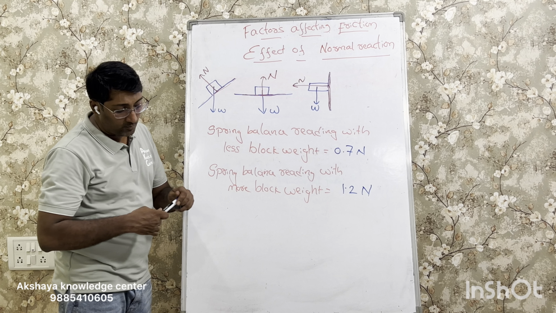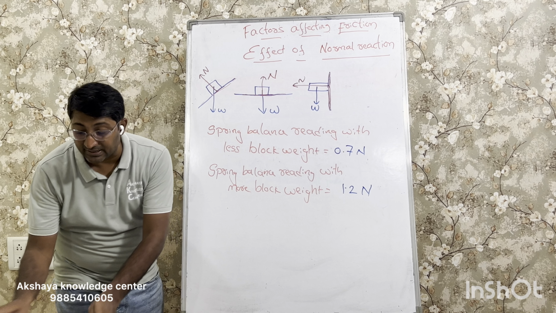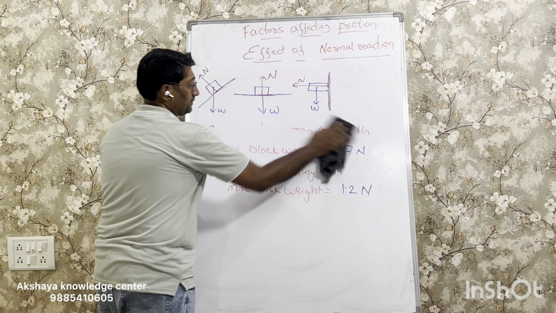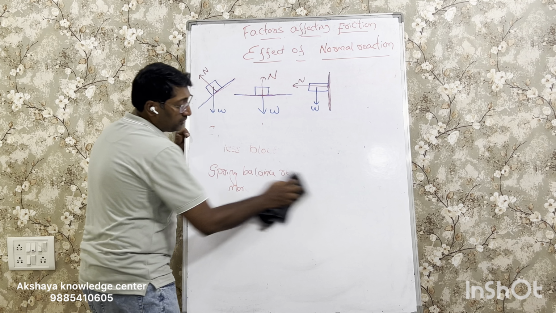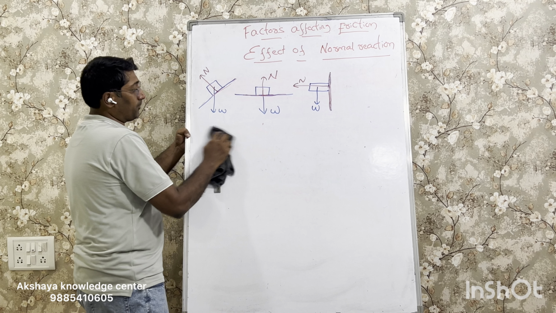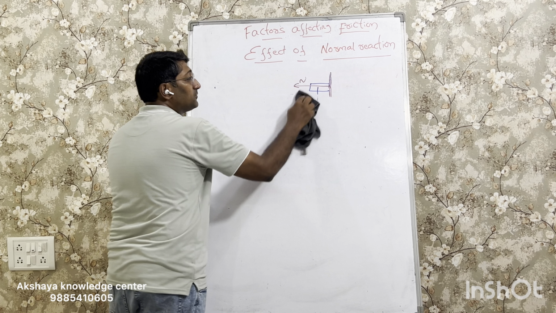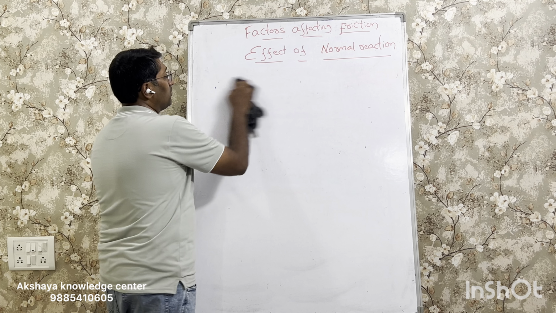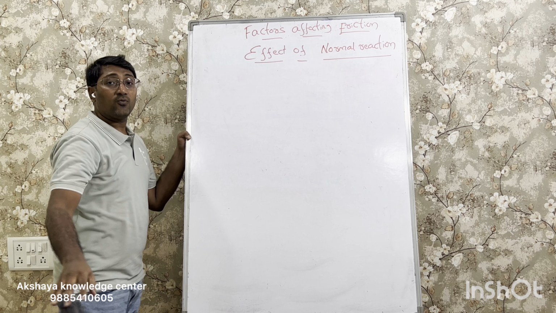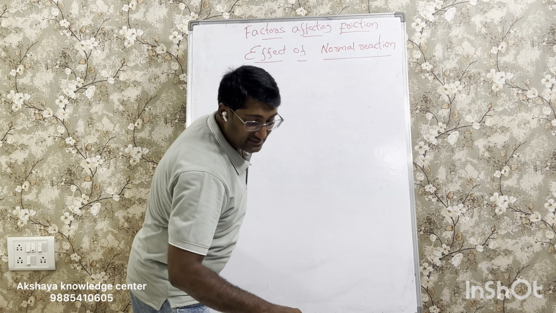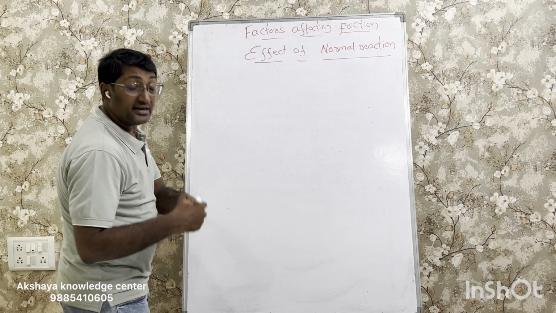Let's put it in form of a table so that we can summarize this result in terms of the irregularities too. So here we will focus again on two most important properties. One is the number of irregularities, another one is the depth of irregularities. So friction can be easily explained or easily understood if you focus on these two factors. One is the number of irregularities and another one is the depth of irregularities or interlocking.